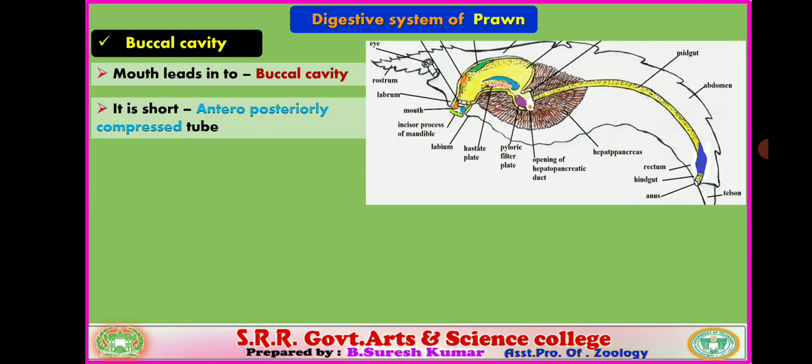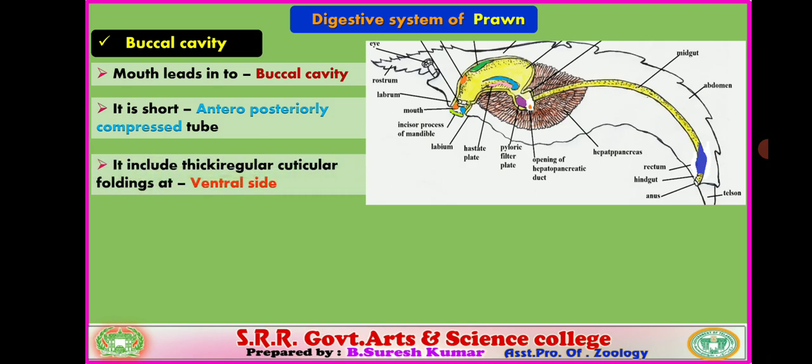It is compressed towards the anterior side, and at the posterior side it is completely compressed, and it includes thick irregular cuticular foldings at the ventral side. If we verify the floor of the buccal cavity, it includes numerous cuticular foldings. They are very thick and irregular in arrangement.